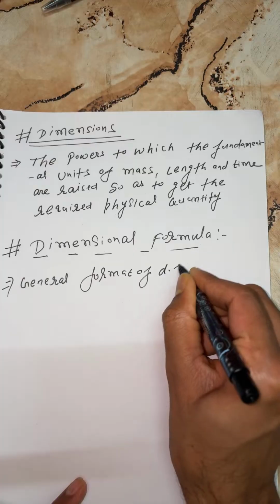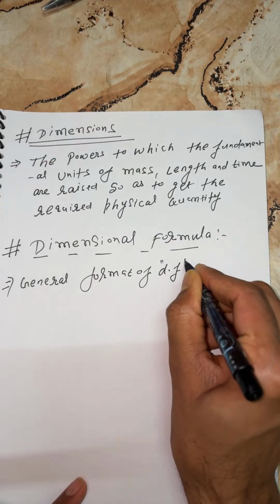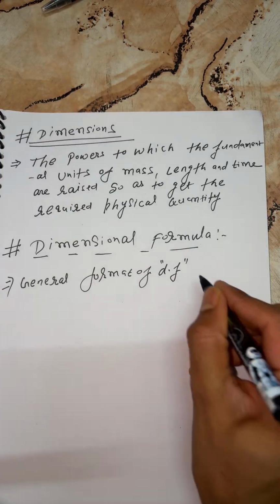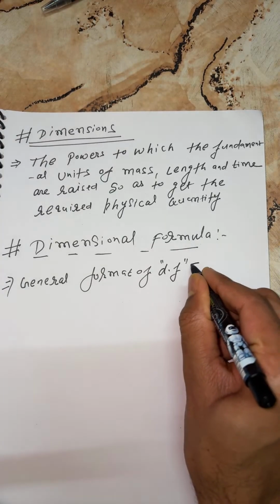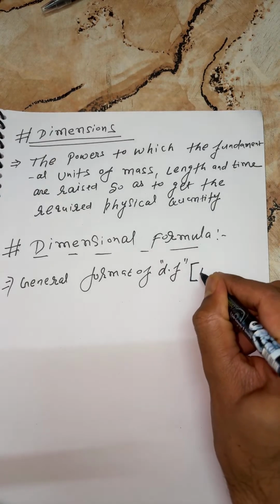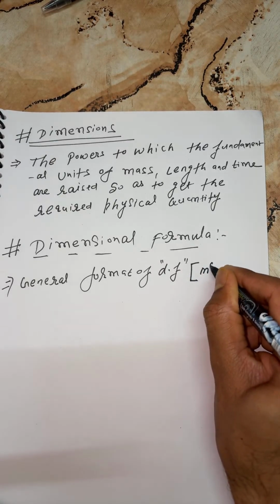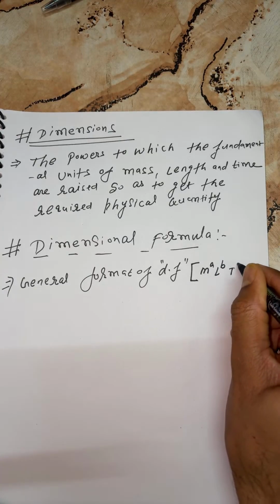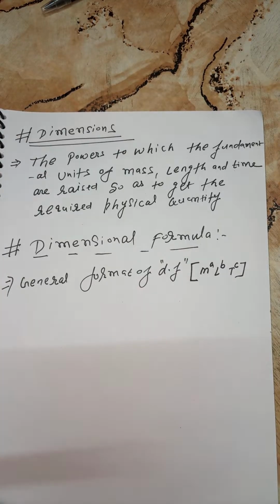General format of dimensional formula. I'm writing it in short here. Kids, always keep in your mind: the dimensional formula is always kept in a square bracket. This is, students, M to the power A, L to the power B, and T to the power C.